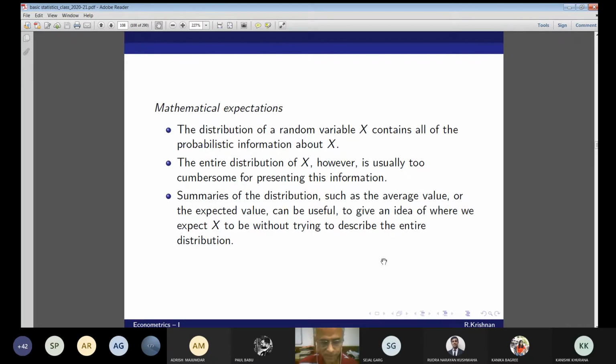In some areas, the normal distribution will not work even as an approximation. What is that area? Finance, financial returns, stock returns. It is well known that stock returns do not follow a normal distribution. There are areas in financial econometrics where you cannot talk about the normal distribution because certain variables cannot take negative values. So you have to understand that the normal distribution is just an assumption. I want to know the entire feature of the distribution, but most of the time it is not possible.